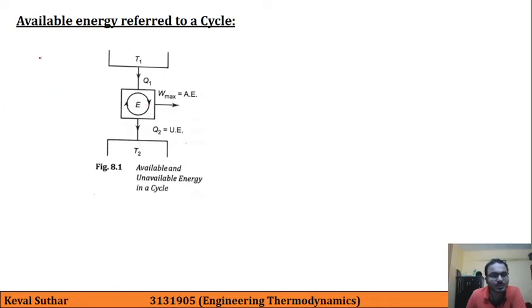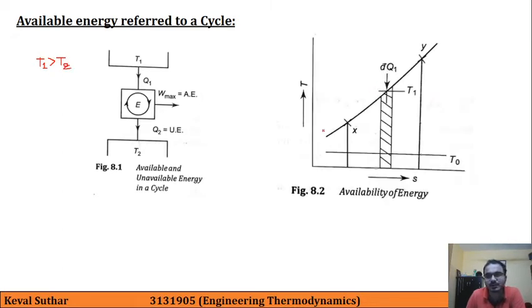Here obviously T1 is greater than T2, and this is a TS diagram. The only different thing is that we have added T0, the environmental temperature, in this TS diagram.